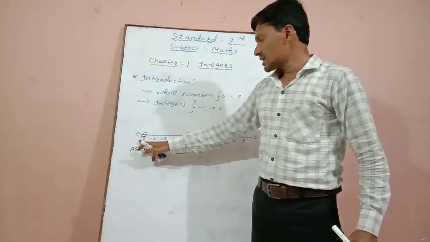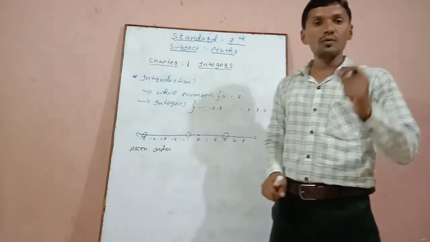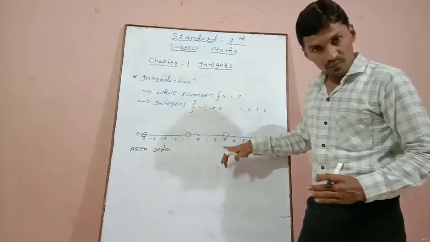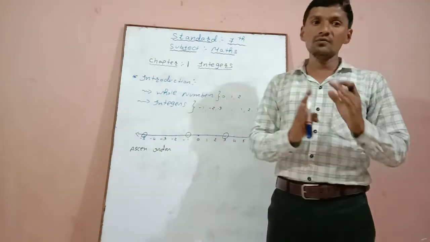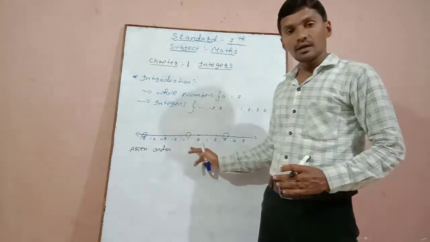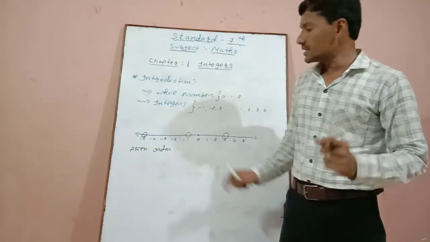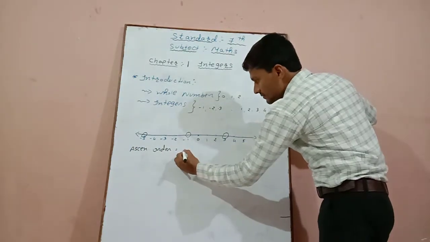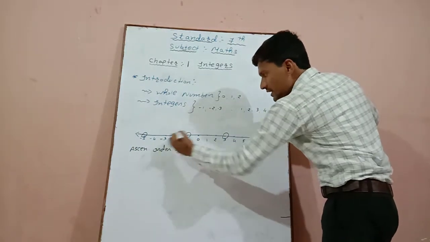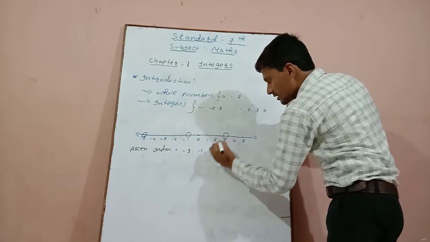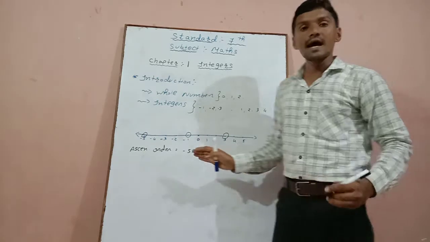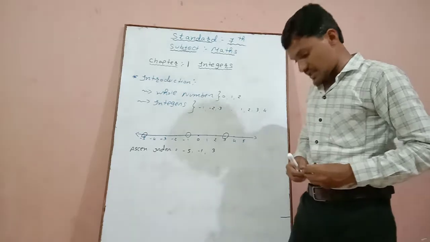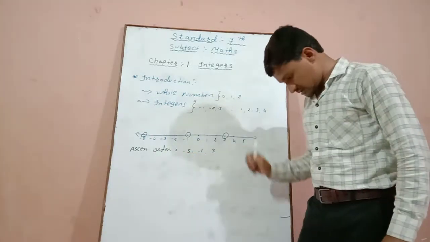On the left side there is a mark on -5. So -5 is the smallest number and the highest number is 3. We can arrange easily if we remember that on the number line the smallest number is represented from the left side. So here the ascending order will be -5, the second mark is -1, and the third mark is 3. So this is the ascending order: -5, -1 and 3.